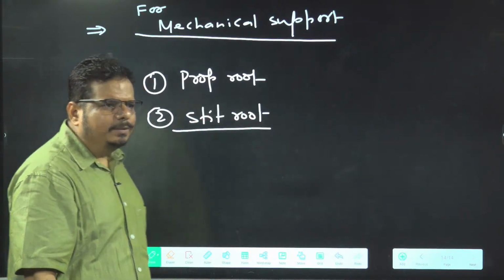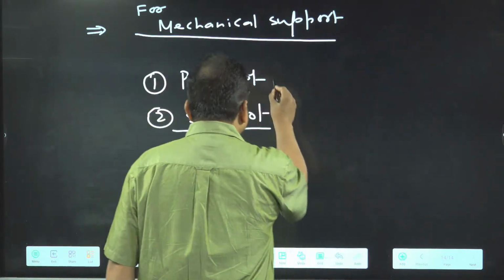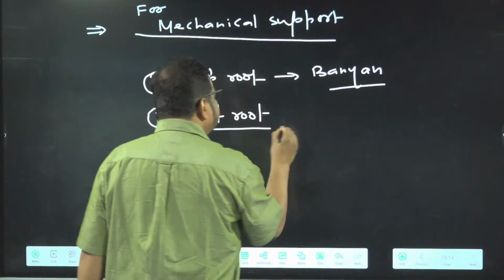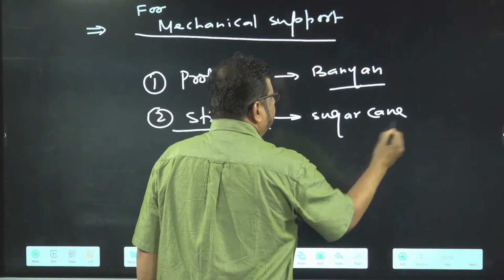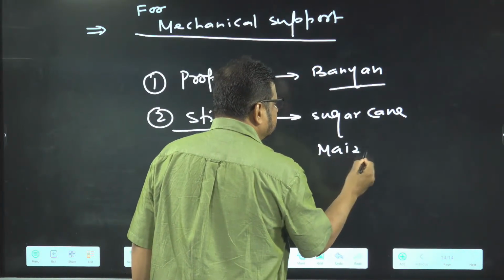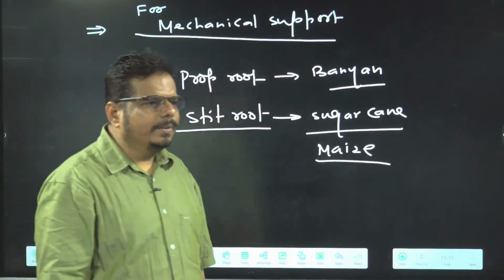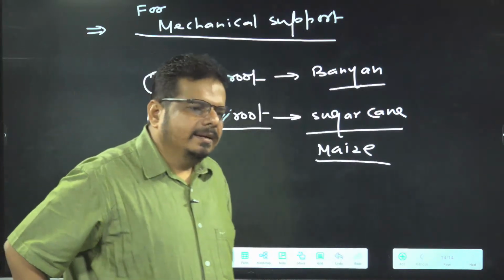Prop root is present in which one? Banyan. A stilt root is present in which one? Sugarcane, and which other one? Maize. These are the two examples. I am drawing the diagram of which one? Both. Yeah, it will come.